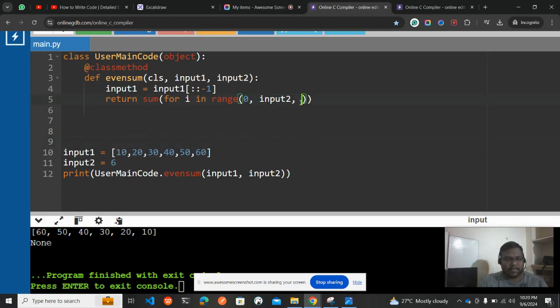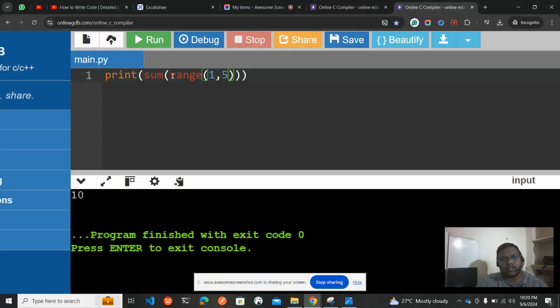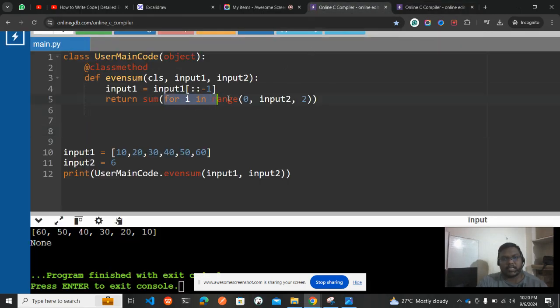Okay, so I'll be giving it as 2. Okay, Akil, you are given a for loop, but you need to give the range. You have taken the for loop and everything is good, but where are the elements coming from? Some function has to have some elements to add to itself, right? So where do these elements come from?